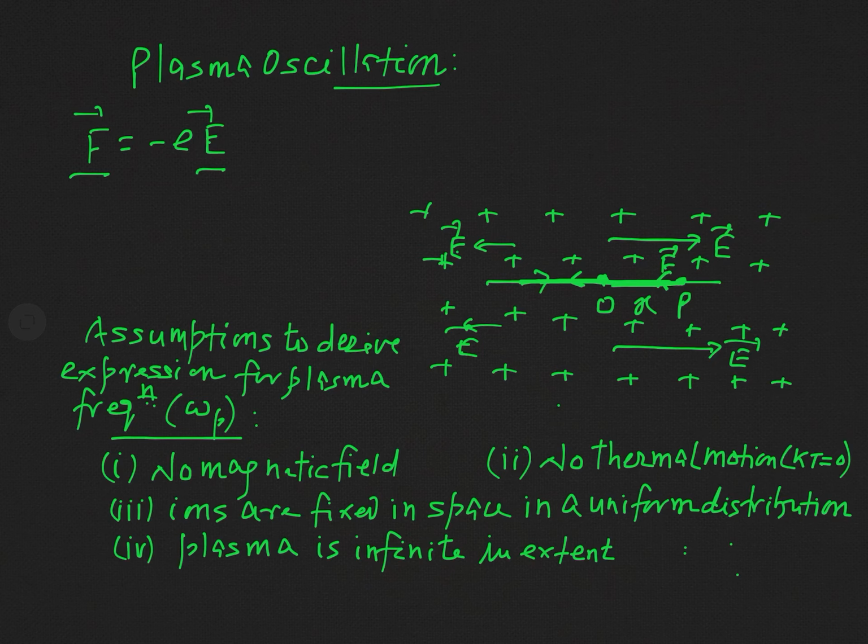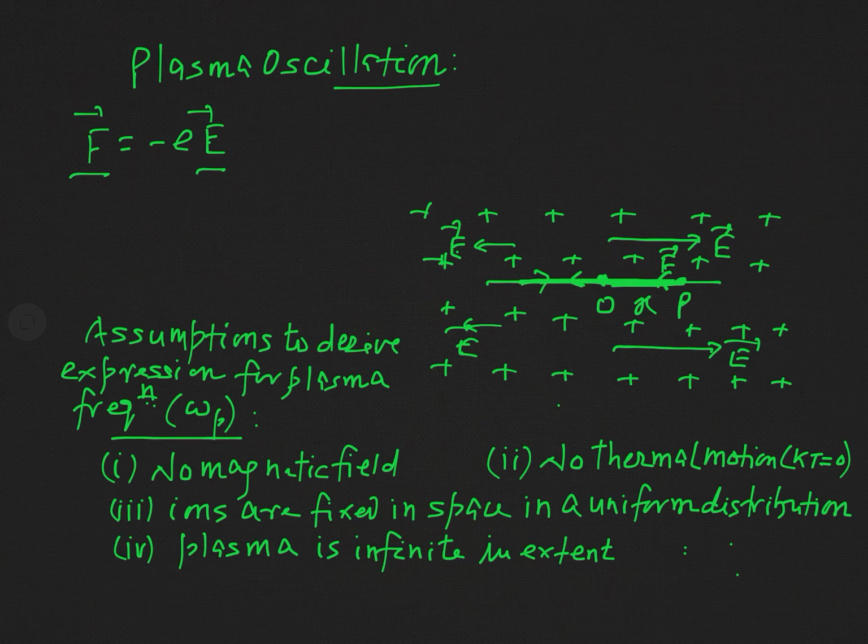When oscillation takes place, there is a particular frequency with which it takes place. The frequency with which the electron oscillates about its equilibrium position O is known as plasma frequency. Actually, plasma frequency is a characteristic frequency. It is one of the parameters of plasma, and so its expression is very important.